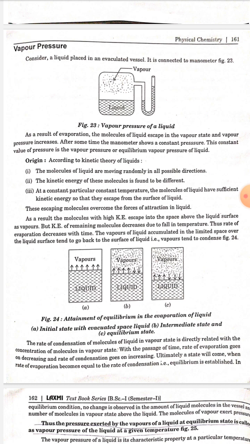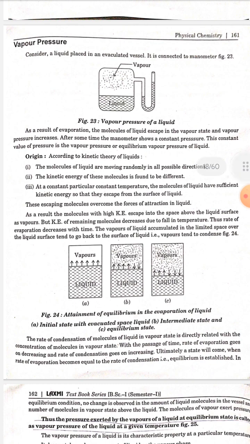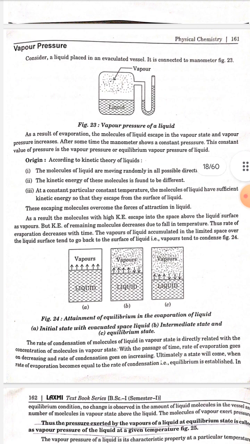The vapor of the liquid accumulated in the limited space over the liquid surface tends to go back to the surface of the liquid, that is, vapor tends to condense. The rate of condensation of molecules of liquid in vapor state is directly related with the concentration of molecules in vapor state.